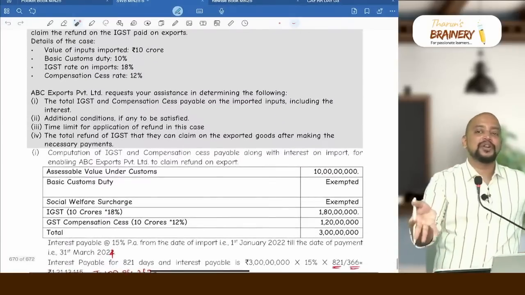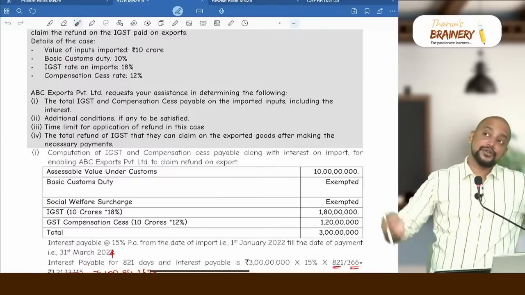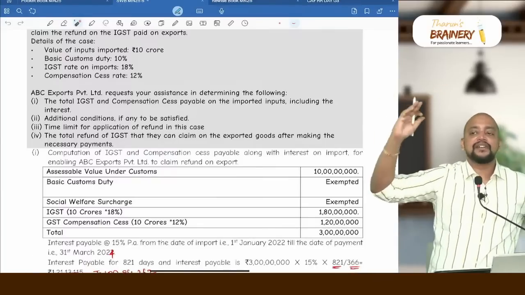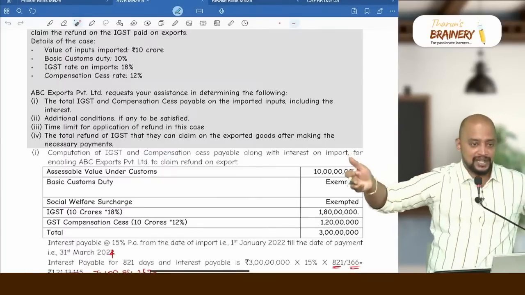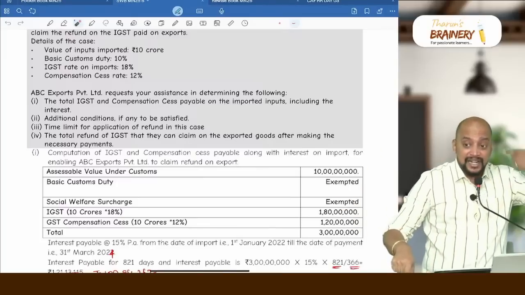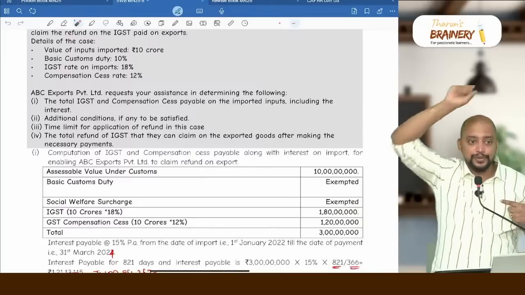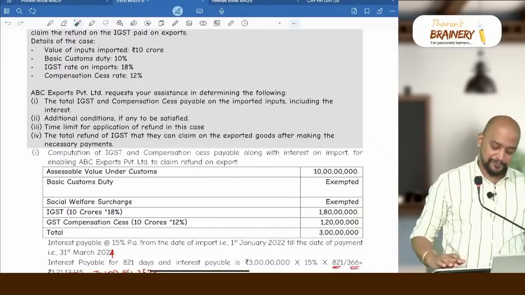Now only they are exporting. So 2 years is the time limit. So they have ample time limit to make the refund application. Is it clear? 2 years from the date of export, not import. 2 years from the date of export.